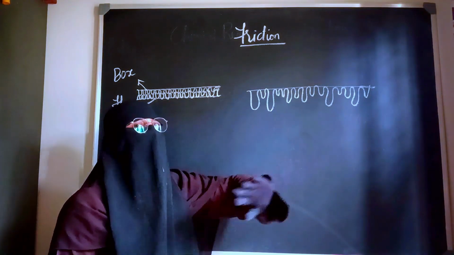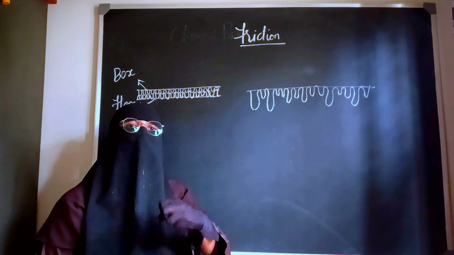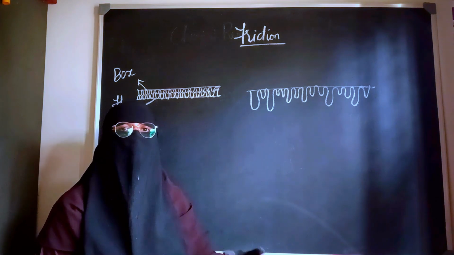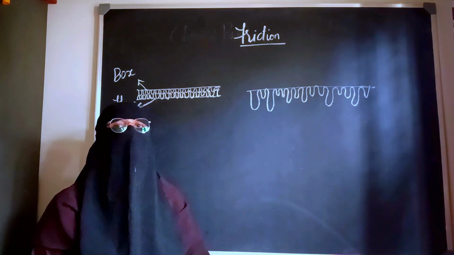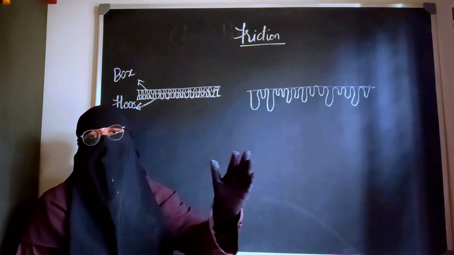Whenever there are more irregularities on the surfaces, the interlocking will be tighter. Whenever the interlocking is tight, the frictional force produced is more. Whenever friction is more, we have to apply more force to move the object from the surface.